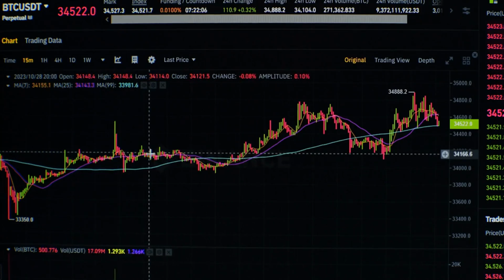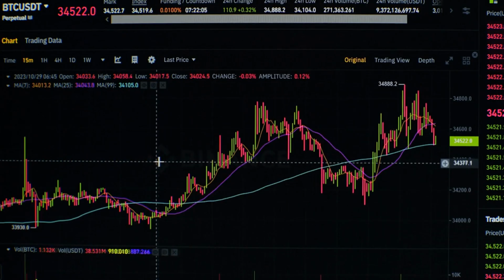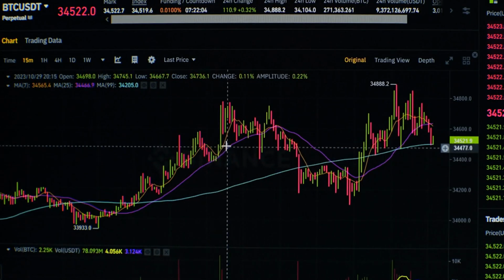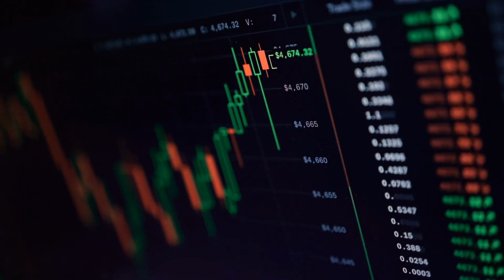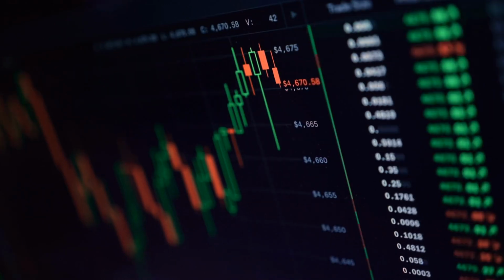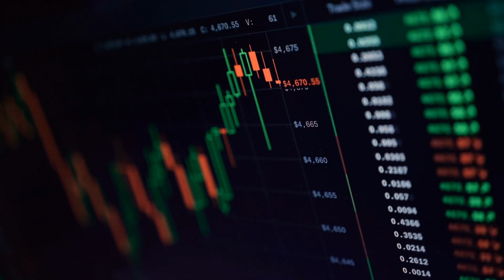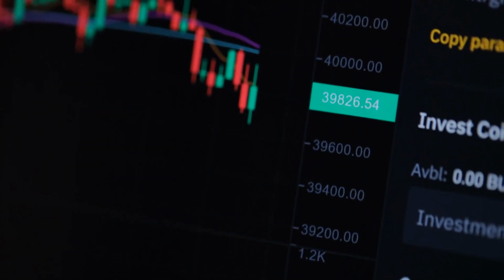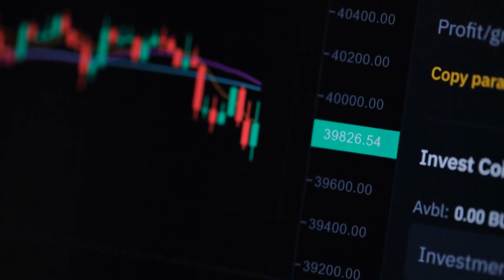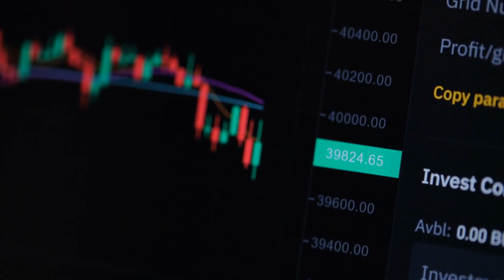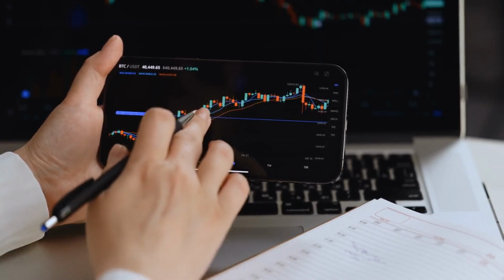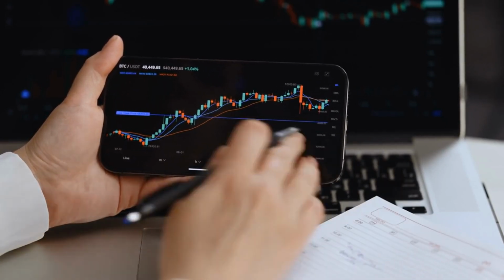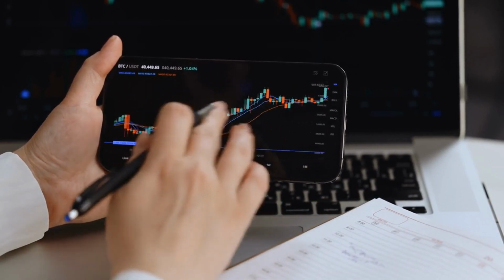The first step in understanding how to predict crypto prices is to understand the basics of trading charts. Candlestick charts are a popular choice because they provide a nuanced view of the market by showing price movements within specific time frames. The color of each candlestick reveals the strength of buying and selling pressures and signals market momentum shifts. Traders can also use other charting tools like moving averages and indicators to identify trends and predict future prices.